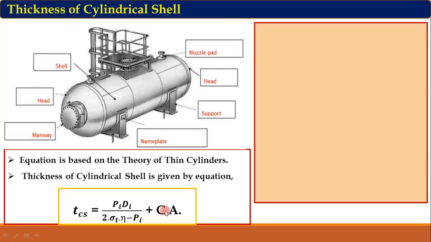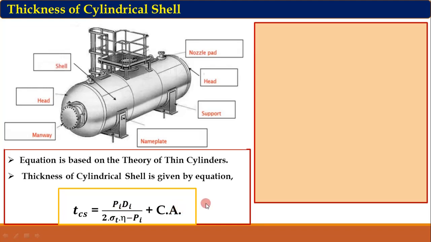Then this Ca, that is corrosion allowance, is added as this pressure vessel may be used for different types of chemicals or different types of fluids which may cause corrosion to the vessel. If corrosion takes place, the thickness of the pressure vessel will go on decreasing with time. So in order to consider that effect, we have to add some additional thickness to the required thickness. So this is the equation of thickness of a cylindrical shell.